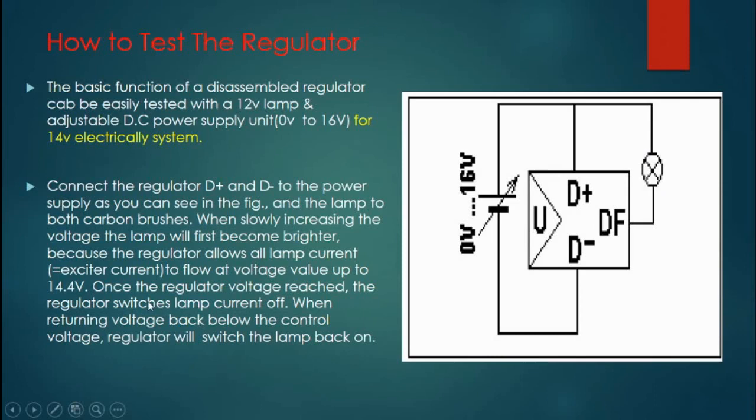But if you increase more than this, once the regulator voltage is reached, the regulator switches the lamp current off. When returning the voltage back below the control voltage, the regulator switches the lamp back on.